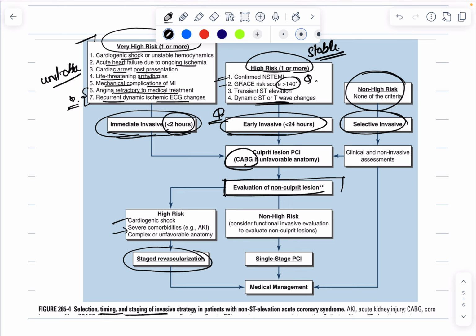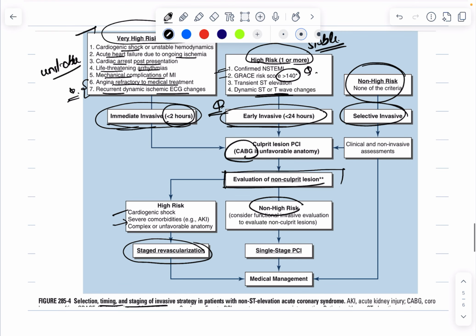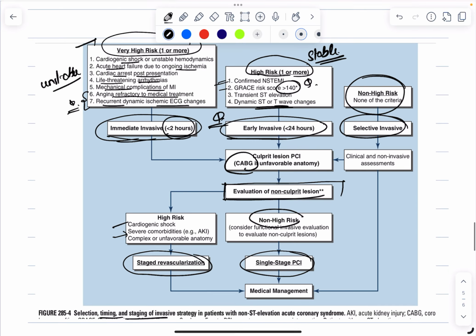You will allow the patient to rest and recover until you can plan for the next setting for revascularization. Or if the patient does not have any high risk and the functional status is good, then in a single setting you can plan to treat all the lesions, that is, you can stent all the lesions, or you can also plan for CABG. After this stenting, the patient will require lifelong medical management.